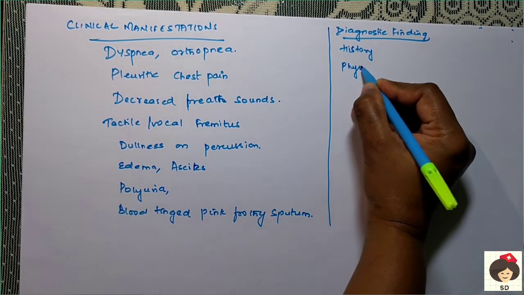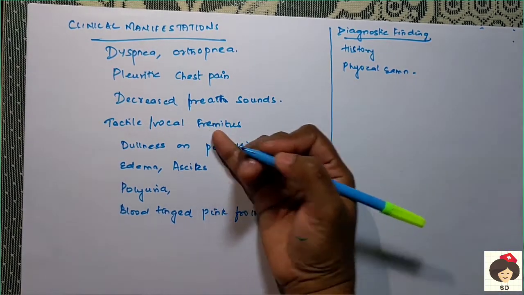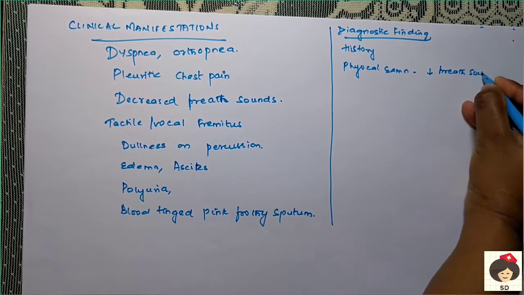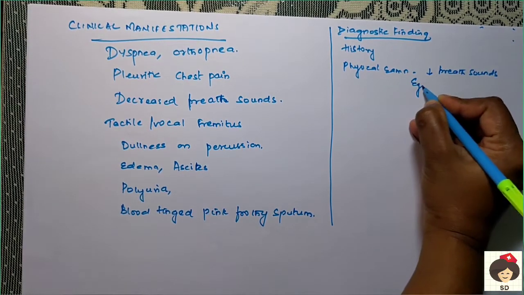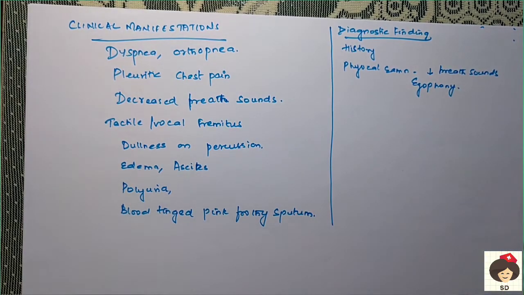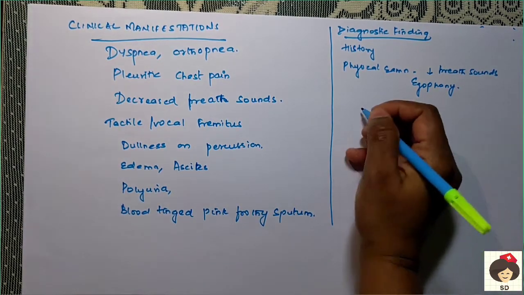In physical examination, you can see the patient is having breathing difficulty and decreased breath sounds. And egophony is when the voice breaks while speaking. He cannot speak words or sentences in a complete way, so this fremitus of sound can be heard.